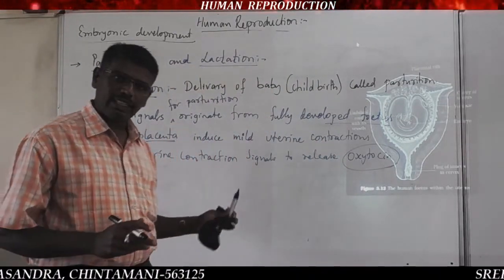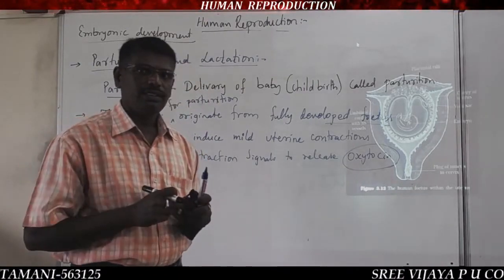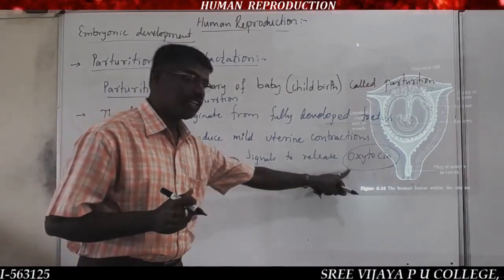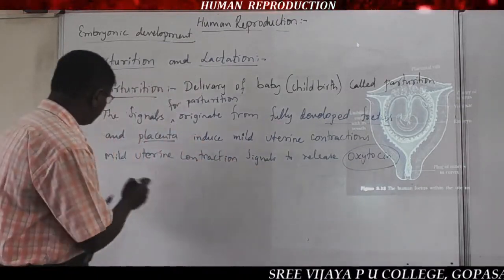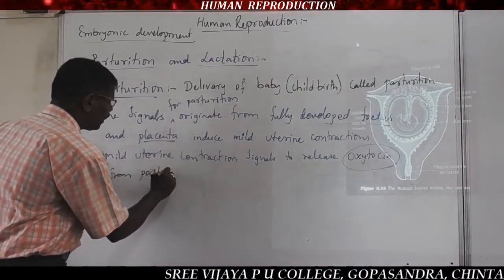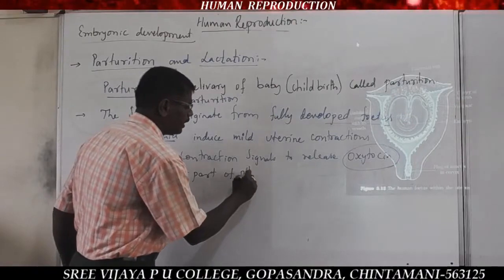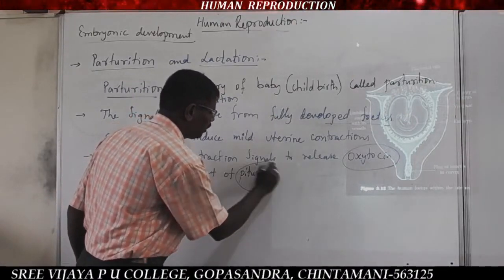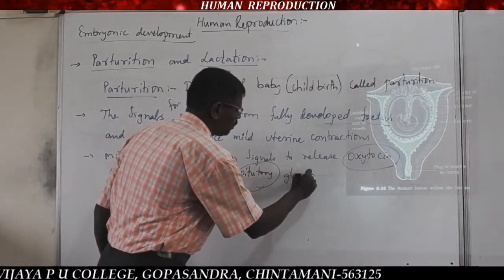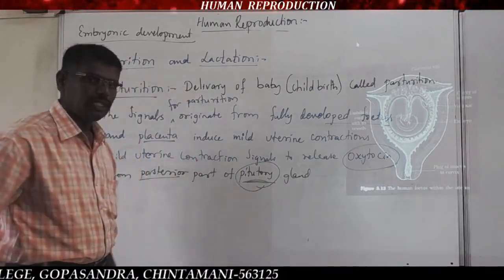These mild contractions stimulate the release of the oxytocin hormone from the posterior part of the pituitary gland.